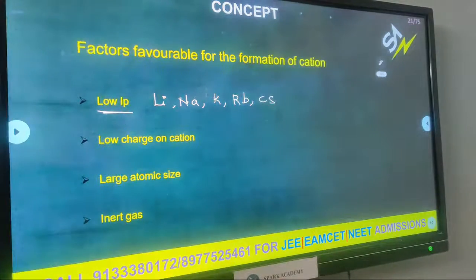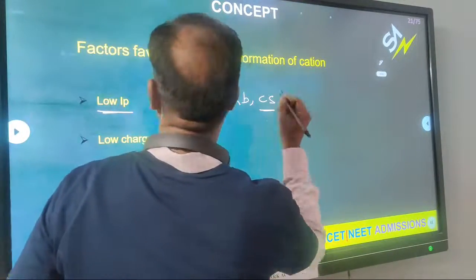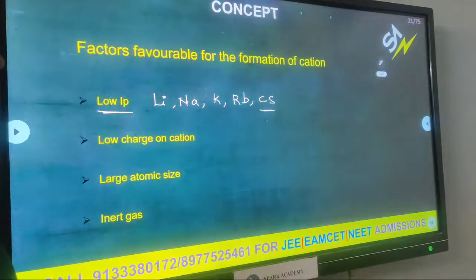These are first group elements, the alkali metals. In that, which one has the low ionization potential? Low ionization potential depends on atomic size. Down the group, atomic size increases, so ionization potential decreases. So which one readily forms a cation? Cesium. Cesium has low ionization potential, so it readily forms a cation.